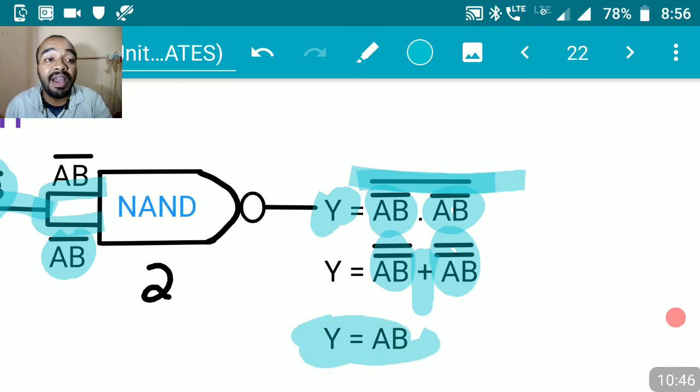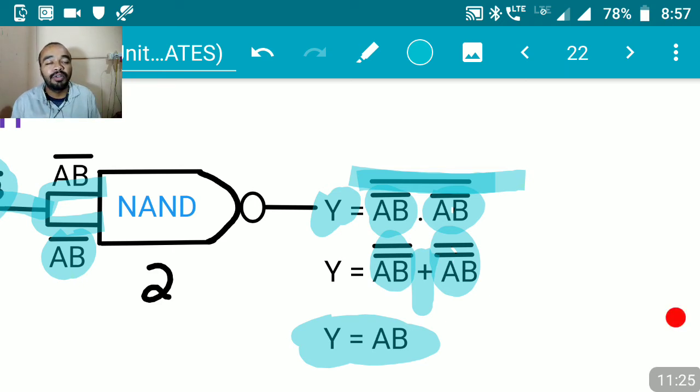Check where we have started from. We started from two inputs, A and B. After completing the journey from the input of the first NAND gate up to the output of the second NAND gate, by resolving all the equations that we have got at the second NAND gate output, we have got Y is equal to A and B, right? By using two NAND gates, we were able to realize an AND gate, right?